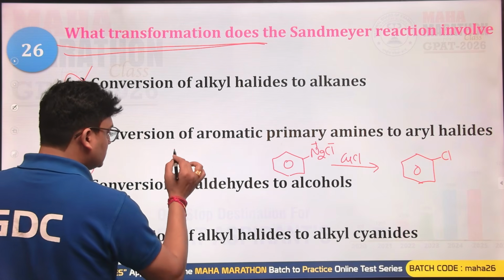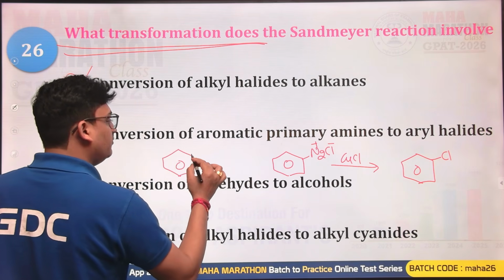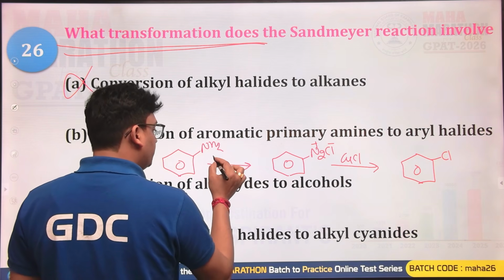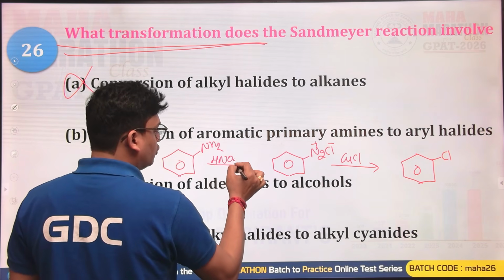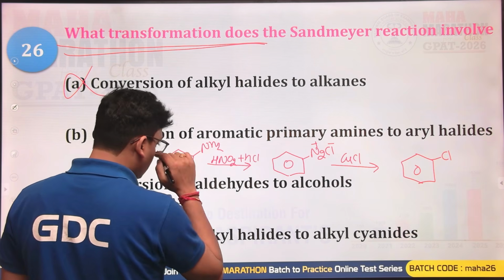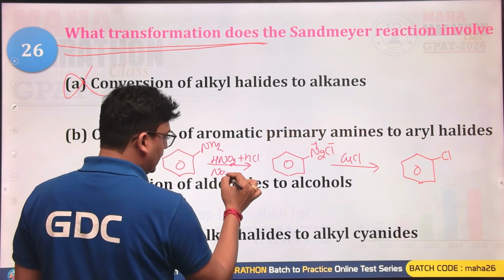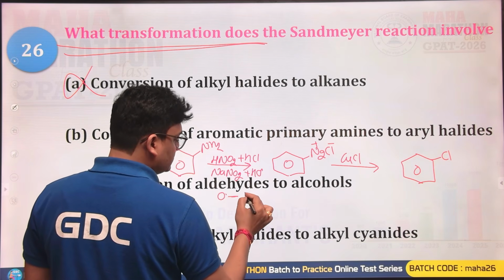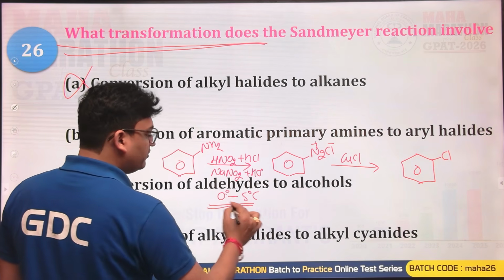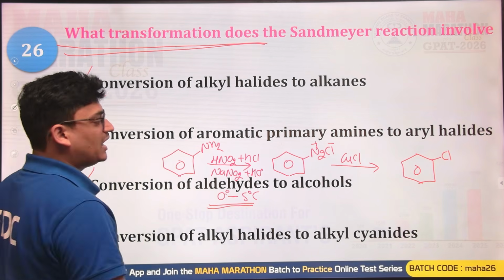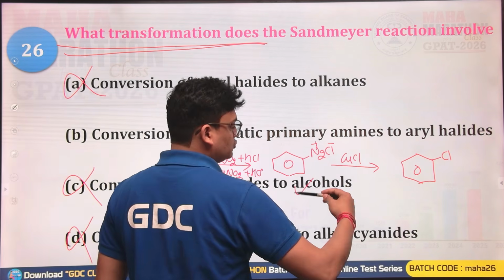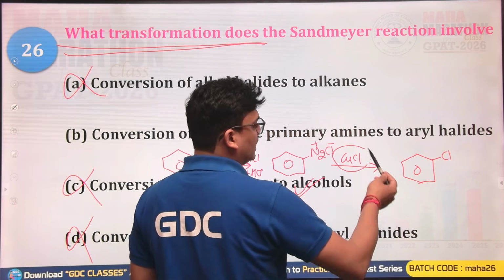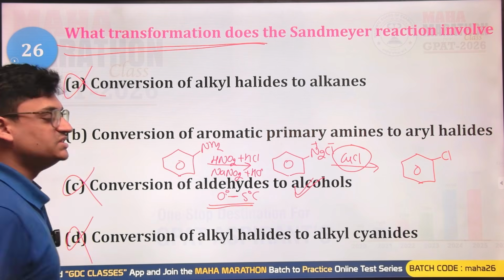This benzene diazonium salt is produced from the primary aromatic amine, NH2, when it is reacted with HNO2 plus HCl, or NaNO2 plus HCl, at 0 to 5 degrees centigrade. First the primary aromatic amine is converted into benzene diazonium chloride, and after this it is reacted with CuCl, giving chlorobenzene, that is the aryl halide.